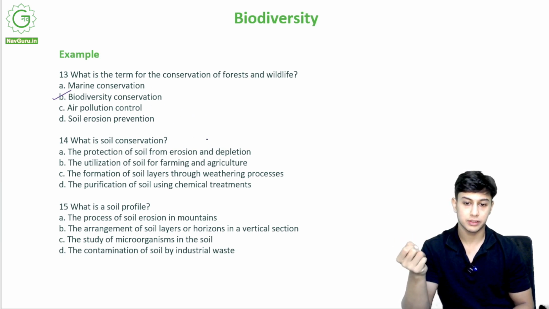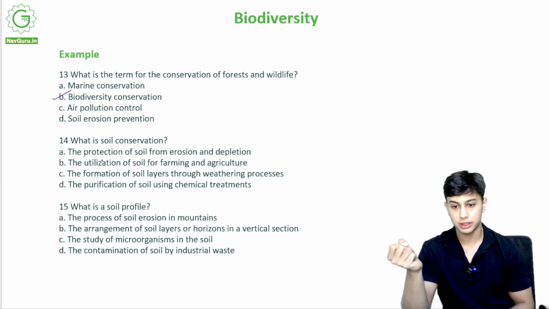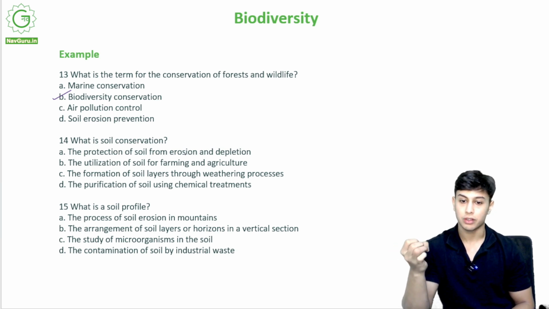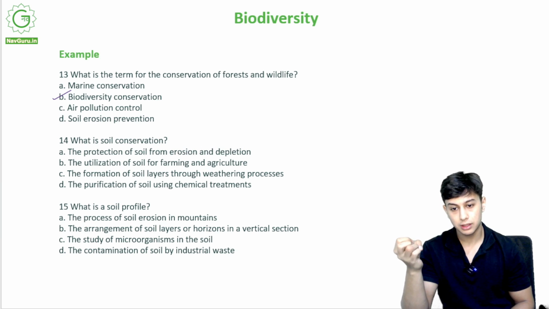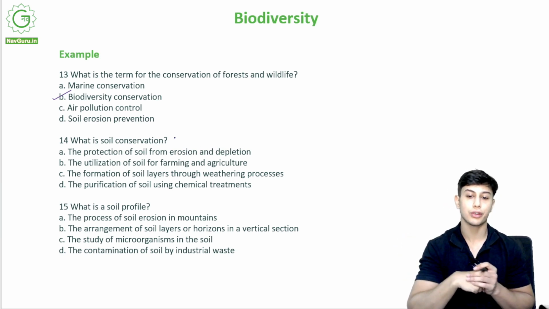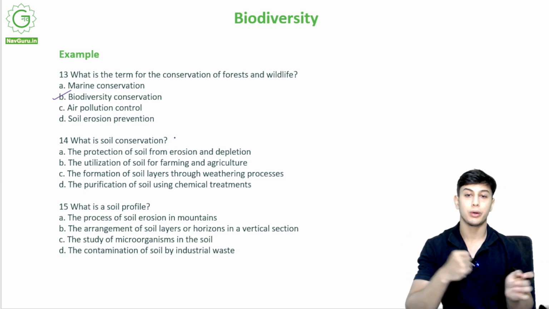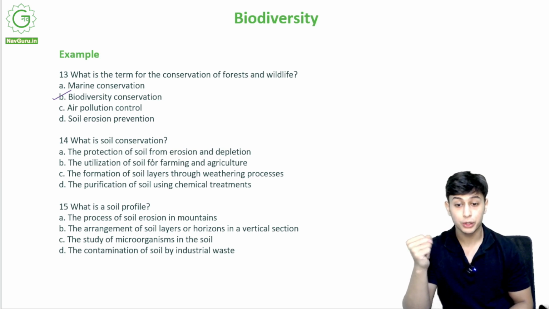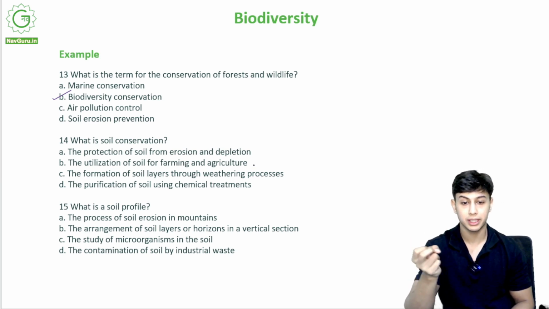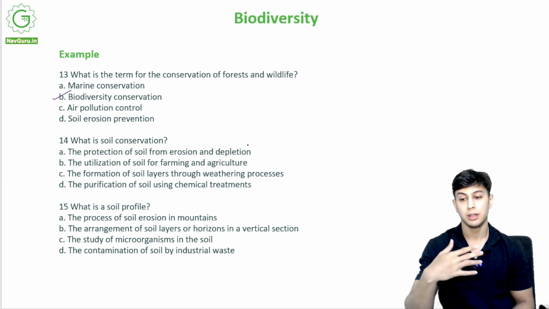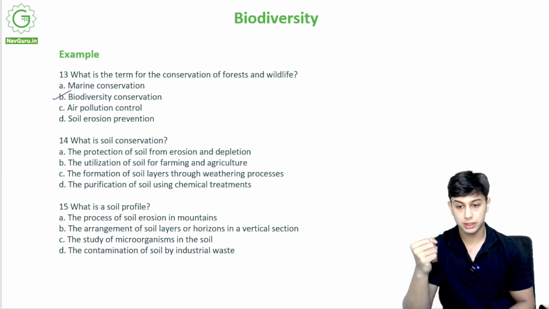What is soil conservation? The protection of soil from erosion and depletion. Alright, so I am protecting the soil from flowing away or reducing in number. Utilization of soil for farming and agriculture, or am I using it for growing crops and agriculture? The formation of soil layers through weathering process.